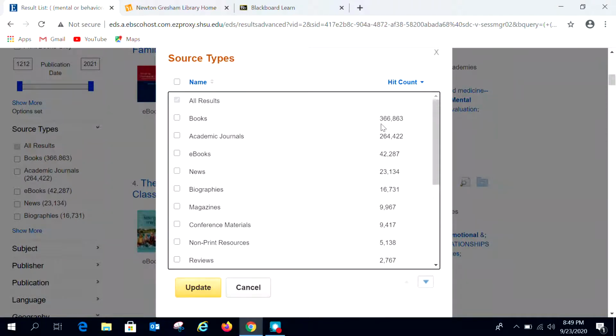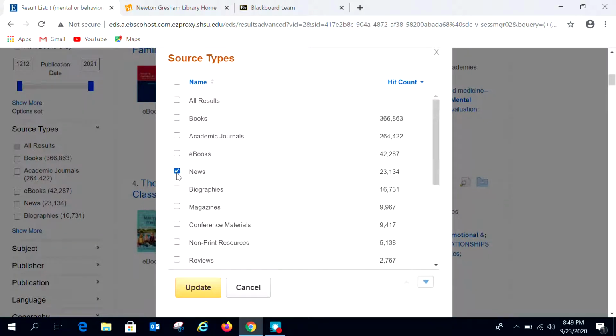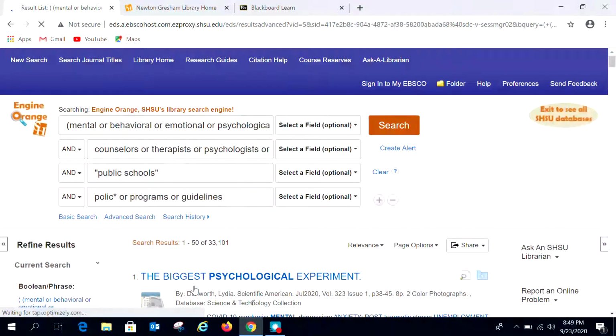You can see we have a lot of book results, academic journals, ebooks, news, magazines, conference materials, just a variety of things. So let's assume for purposes of this example that I want to look at newspapers and magazines as opposed to academic journals. I can click as many of those as I want, so I'm going to do those two. Then I just click update and it will eliminate all of those results that don't fall within those guidelines.